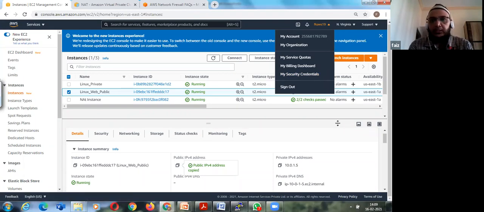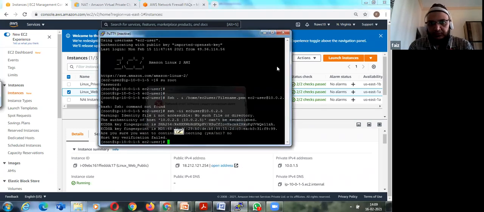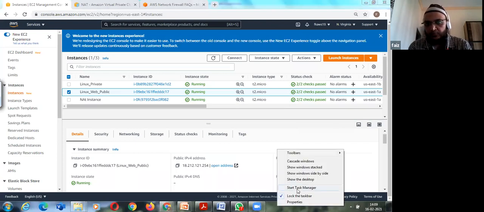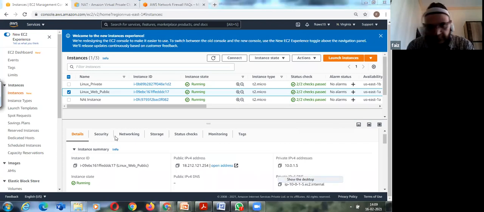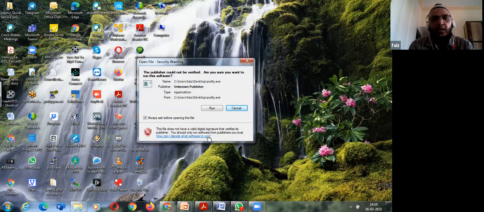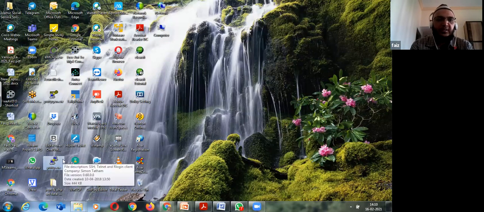Let me just show you again how to connect once more. I already had a PEM file when I downloaded the key pair, and it's only for the Linux instance. The SSH terminal which I am using, PuTTY, uses PPK files.